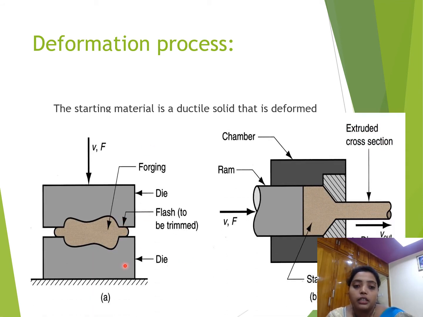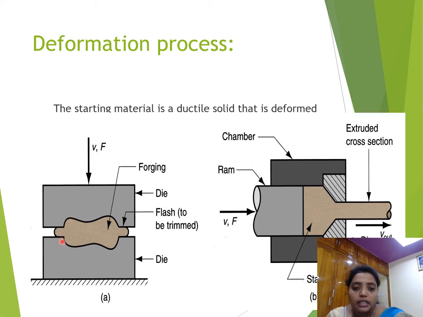Let us see here. By doing the forging process, this one is one die and this one is another die, and we are applying force from the upside, and this is the ductile material. We are changing the shape of the material by applying pressure from the upside, and it is extruded like this, and our required object will come out like this. Okay, this is an example of the deformation process.